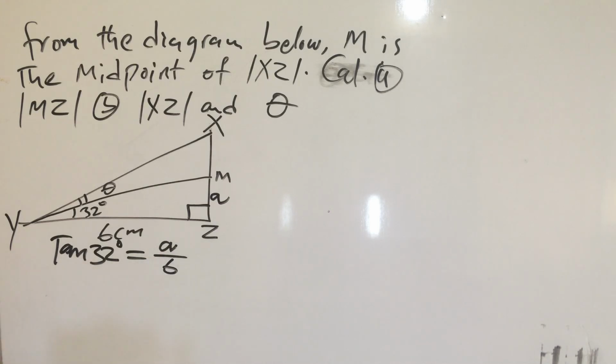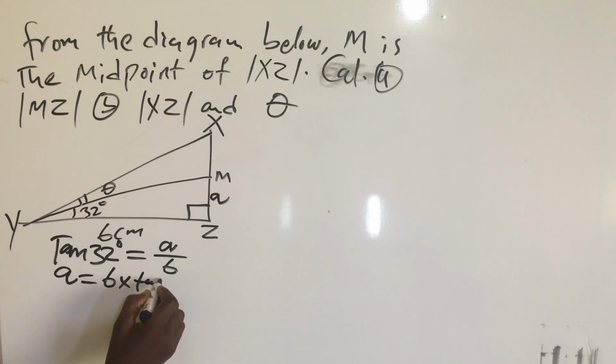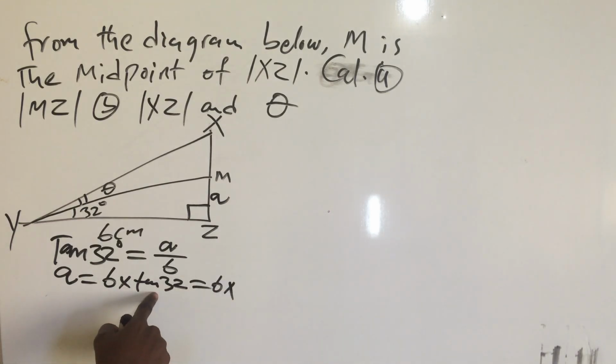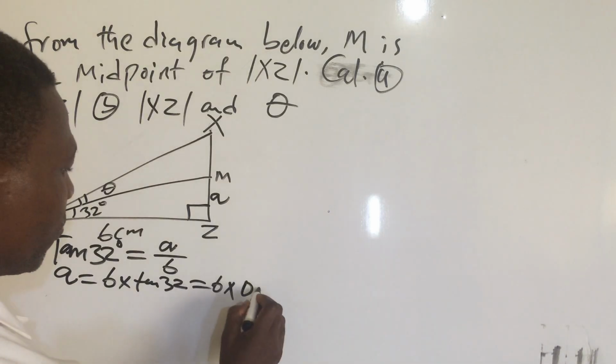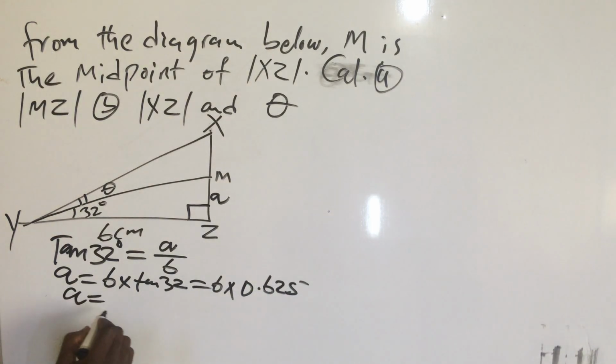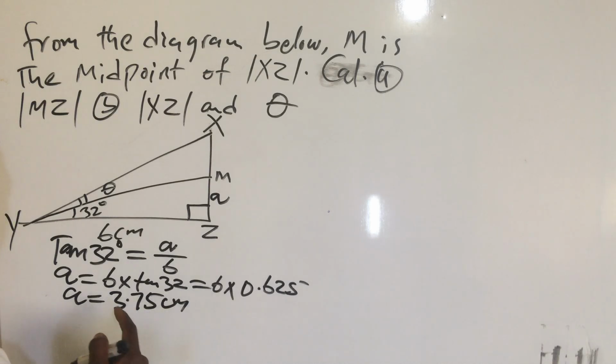Making A subject of formula, we now have A equals 6 times tan 32, which will give us, 6 times tan 32 is what? 0.625. And when we multiply out, we have 3.75 cm.